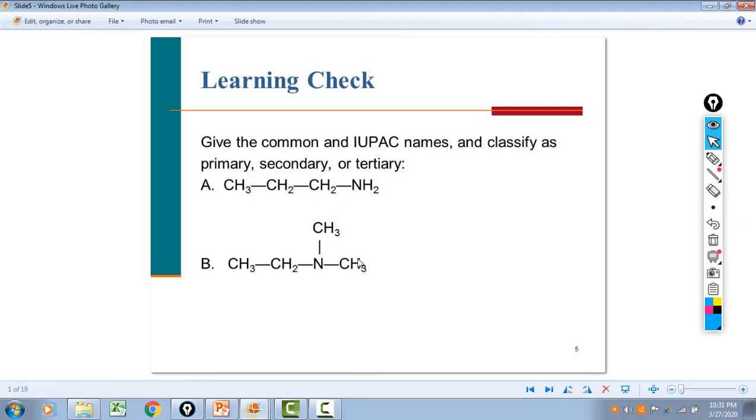All right. How would we name this guy? There's an amine here, and there are 1, 2, 3 carbons. If you remember our little mnemonic, Mary eats pears, P is for propyl. This is propylamine. This one here is that ethyldimethylamine we saw on the previous page.